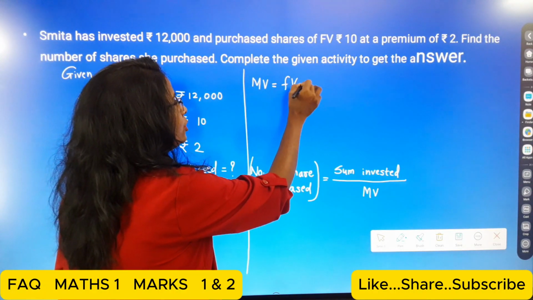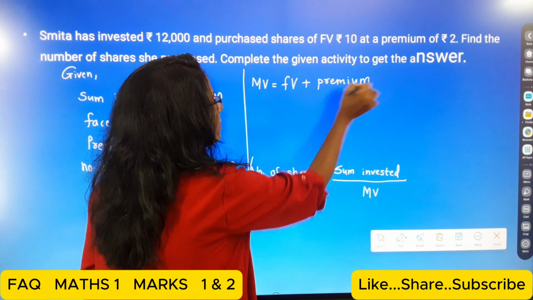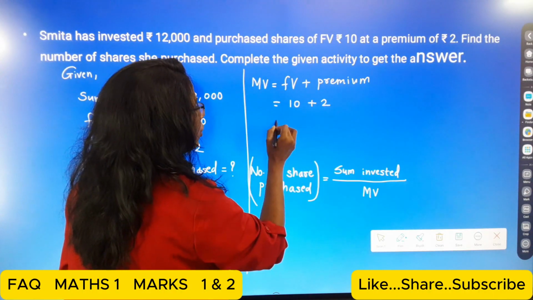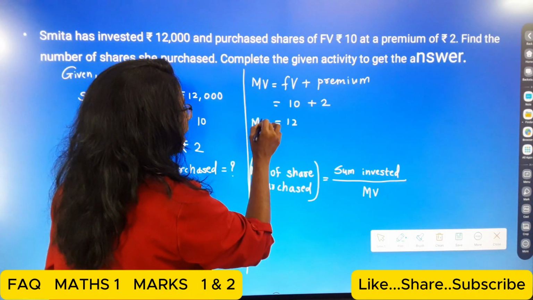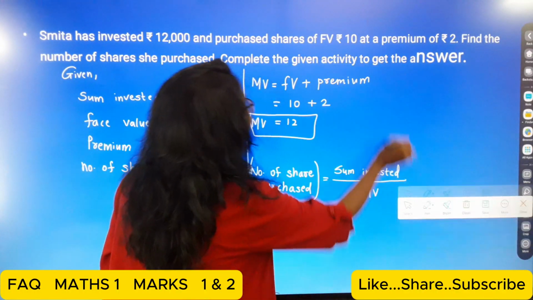That is face value plus premium. Face value plus premium. So here face value is 10 and the premium is 2. So now we get 12. So market value is equal to rupees 12.